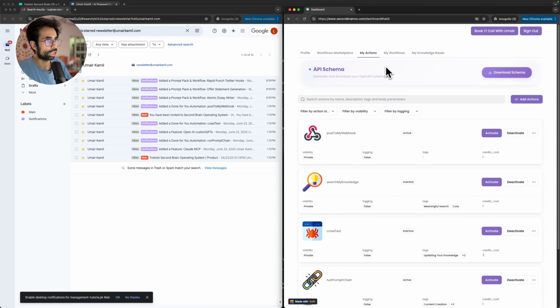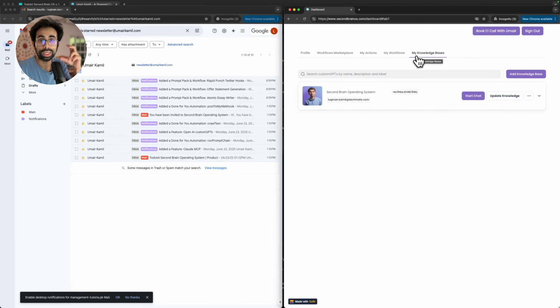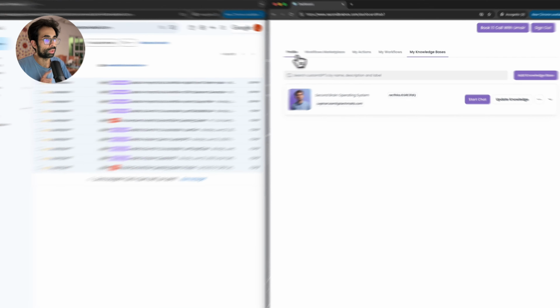So that's actions. And the last thing are my knowledge bases. Some of the AI agents that you purchase will come with a knowledge base. This essentially means that I've done the hard work, all the research, and brought all of my knowledge together and turned it into an AI-friendly format so you can chat with that specific knowledge. For example, it can be knowledge related to email automation. It can be knowledge related to conversion tracking or conversion optimization. Or it can be knowledge related to the one-person business model or anything, right? So those knowledge bases, any one that you get as part of a purchase of an AI agent will also wind up over here.